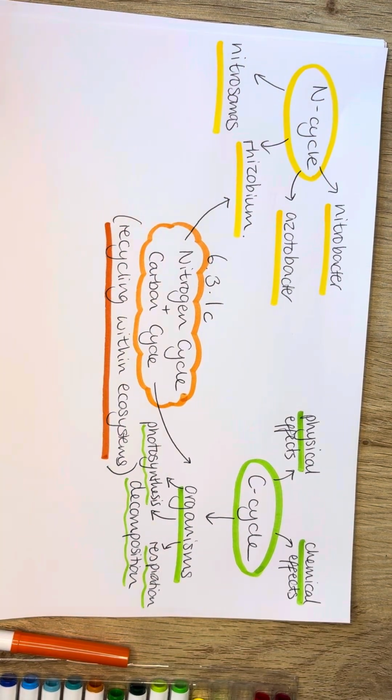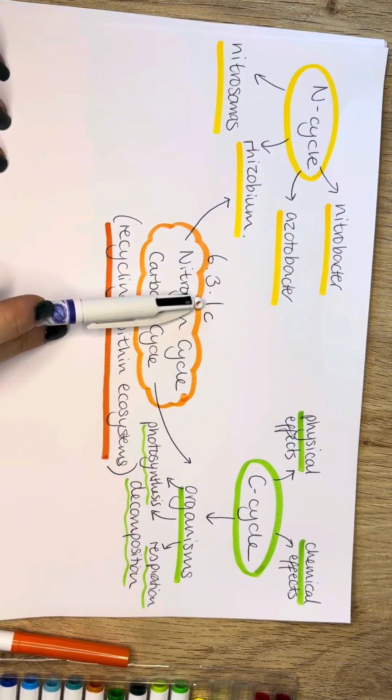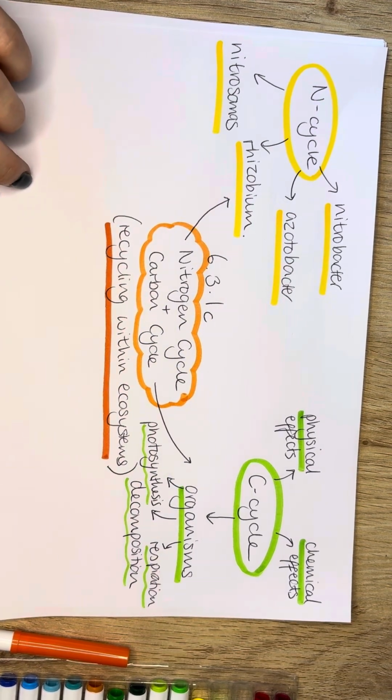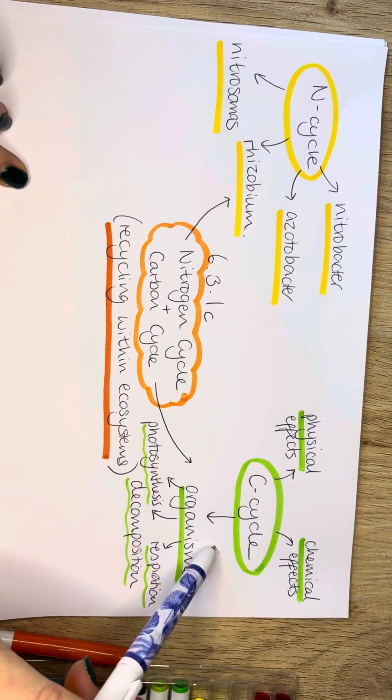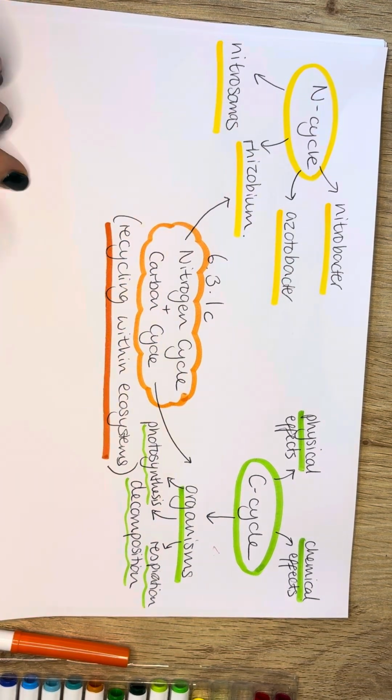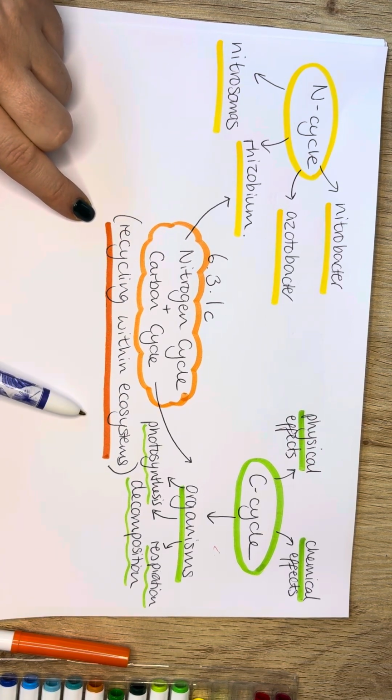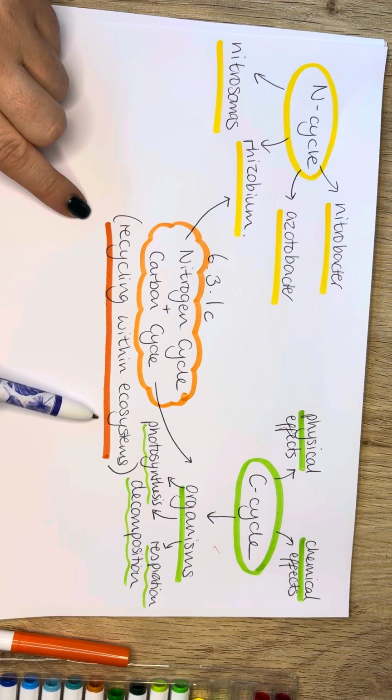So I'm going to go through spec point 6.3.1c, which is recycling within ecosystems. I'll do two separate videos. This one I'm going to do the carbon cycle, and then the other one I'm going to do the nitrogen cycle. Beware that the spec usually refers to them as recycling within ecosystems. So look out for that phrase in questions.